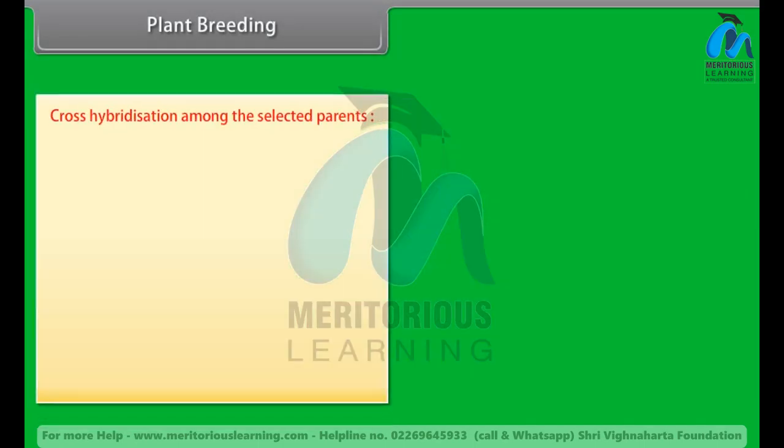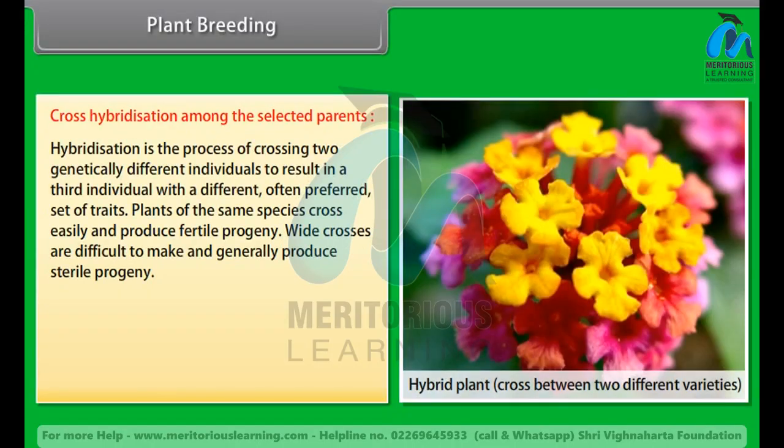Cross hybridization among the selected parents. Hybridization is the process of crossing two genetically different individuals to result in a third individual with a different, often preferred set of traits. Plants of the same species cross easily and produce fertile progeny. Wide crosses are difficult to make and generally produce sterile progeny.